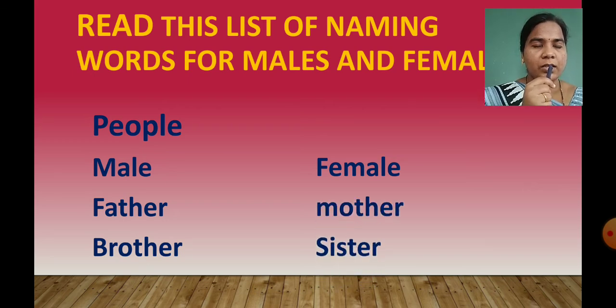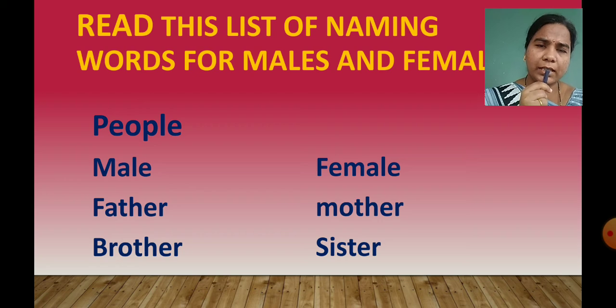So children, as I told you, here we have seen the list of naming words. On the left side we can see male and on the right side we can see female. For male we use he: for father we use he, for brother we use he, for grandfather we use he, uncle, boy, man, son, king, prince, husband.